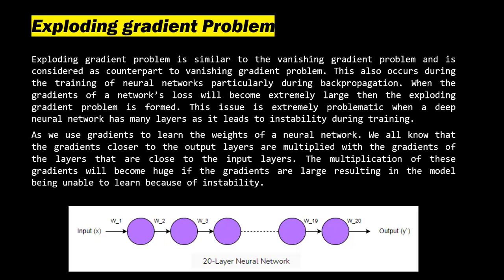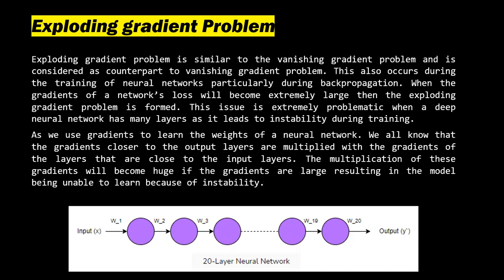As we use gradients to learn the weights of a neural network, we all know that the gradients closer to the output layers are multiplied with the gradients of the layers that are close to the input layers. The multiplication of these gradients will become huge. The gradients are large, resulting in the model being unable to learn because of instability.